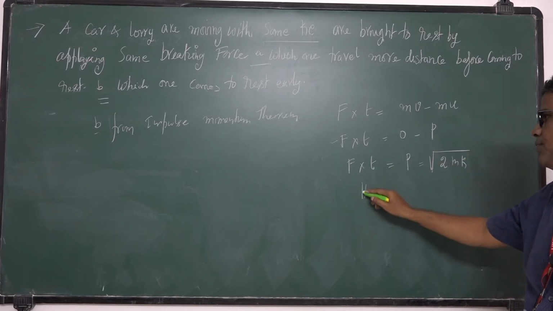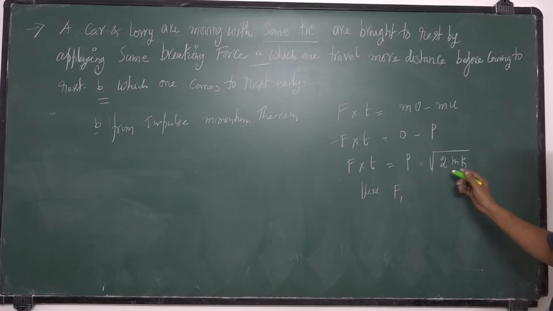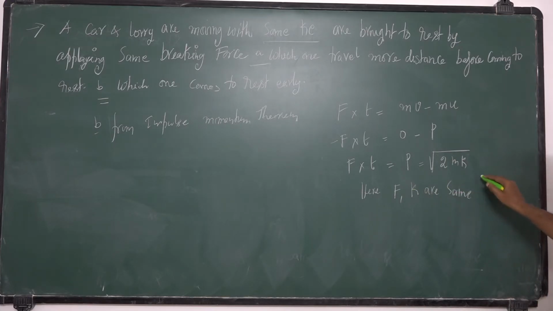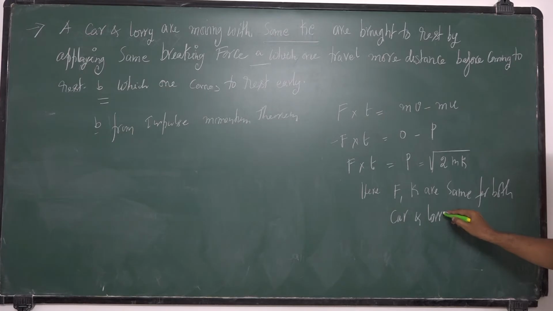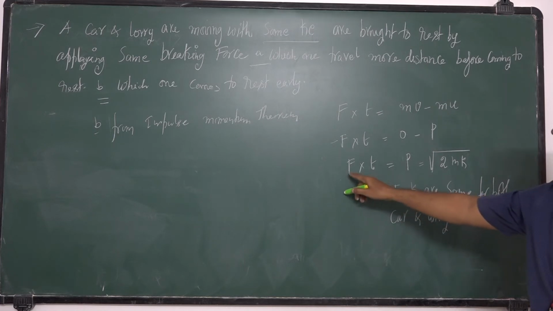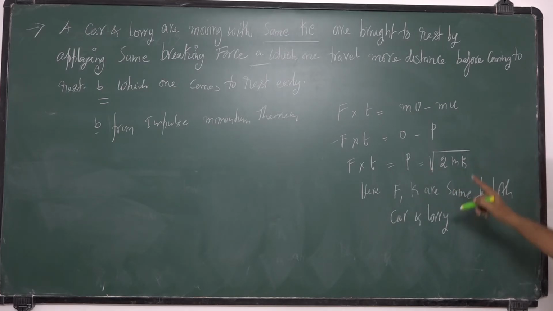So here F, retarding force, and K are same for both car and lorry, isn't it? For both car and lorry, kinetic energy is the same, retarding force is same. So here F, T, m, K, there are 4 variables. Out of these 4 variables, 2 variables are same.